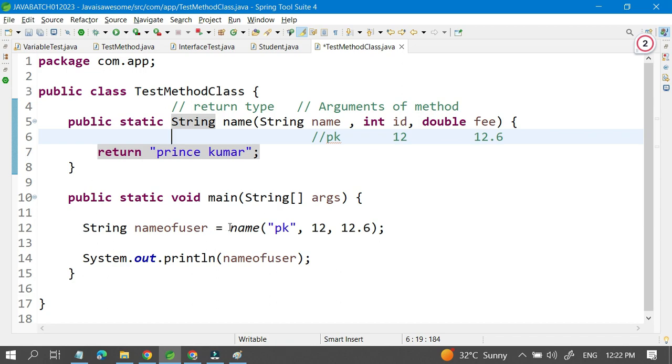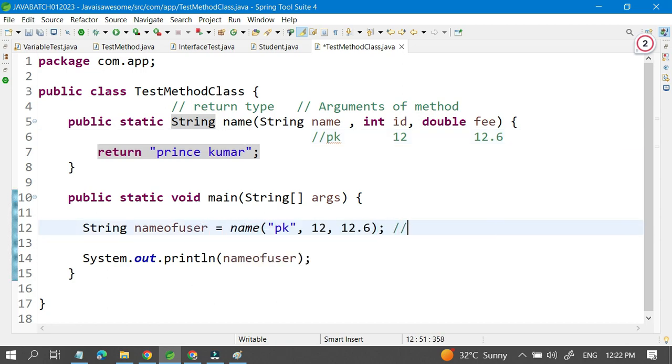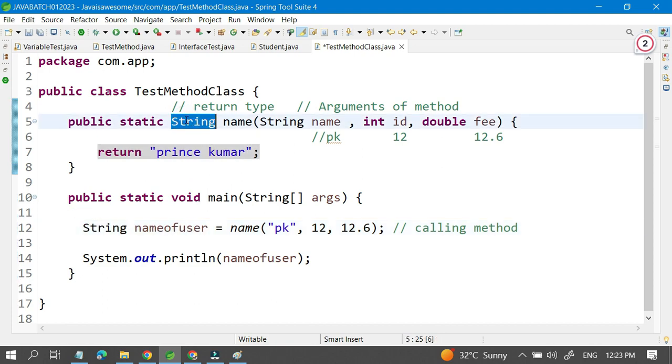And here you can call. So this is the calling method. What is this one? Call of method. This is the way to call any method, and this is the way to store whatever the method returns. If the return type is void, we don't want to return anything. So I hope you understood.